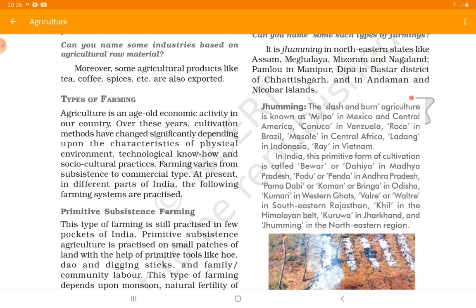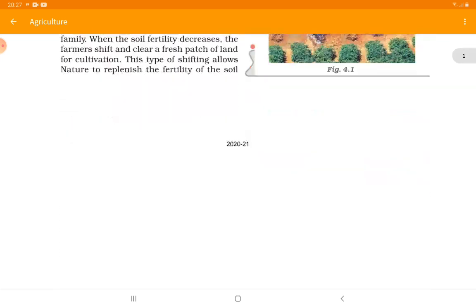In India, this primitive form of cultivation is called Bewar or Dahiya in Madhya Pradesh, Podu or Penda in Andhra Pradesh, Pama Dabi or Koman or Bringa in Odisha, Kumari in Western Ghats, Valre or Watra in southeastern Rajasthan, Khil in Himalayan belt, Kuruwa in Jharkhand, and Jhuming in northeastern region. So out of all these terms we took the word Jhuming, and we have just seen the various terms used in different parts of India for this primitive subsistence farming or slash and burn agriculture.